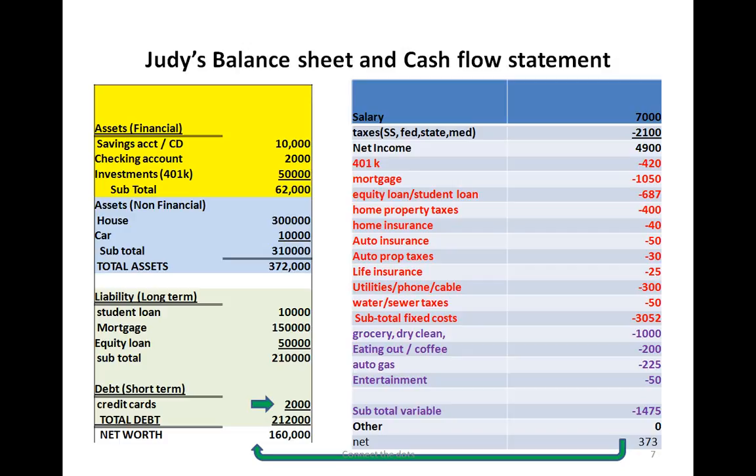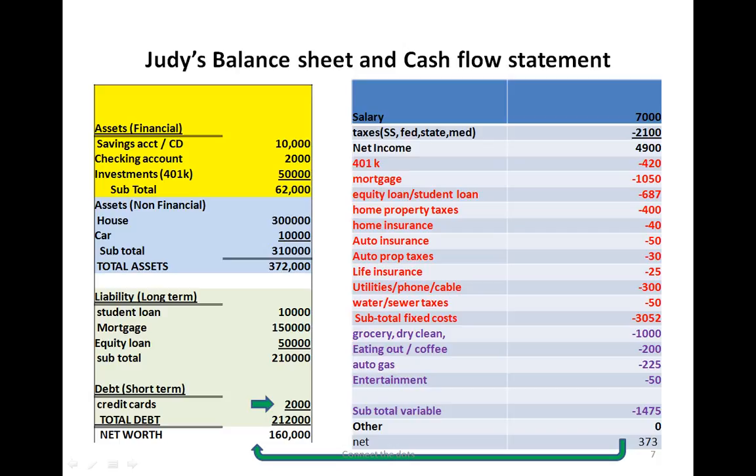So now let's look at her. Again, a hypothetical salary. Let's say she makes $7,000. She pays taxes, Social Security, Medicare, federal, state, whatever, and then she pays 21. She ends up at 49. She puts in 420 in a 401k because she knows she has to invest for the future. She pays a mortgage, and all the rest of the stuff is typically what she has to do every month, almost like a fixed cost she has to pay.